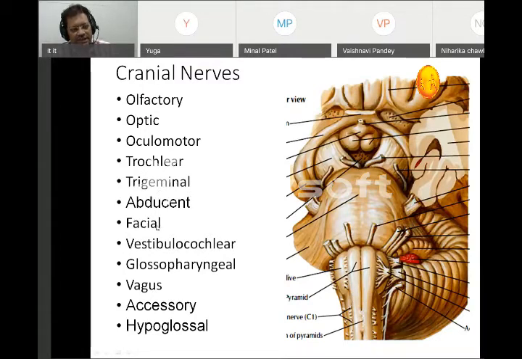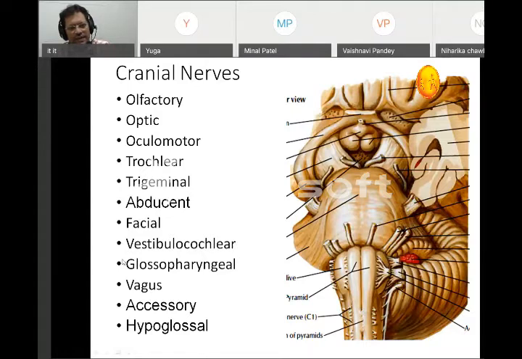Then the facial, that is seventh, is mostly a motor nerve. Then vestibulocochlear. This word we have to remember. Vestibulo means balance. So it goes to the inner ear and helps in equilibrium. And cochlear is auditory. So vestibulocochlear is basically, the first part is for equilibrium maintenance, and the second part is for hearing.